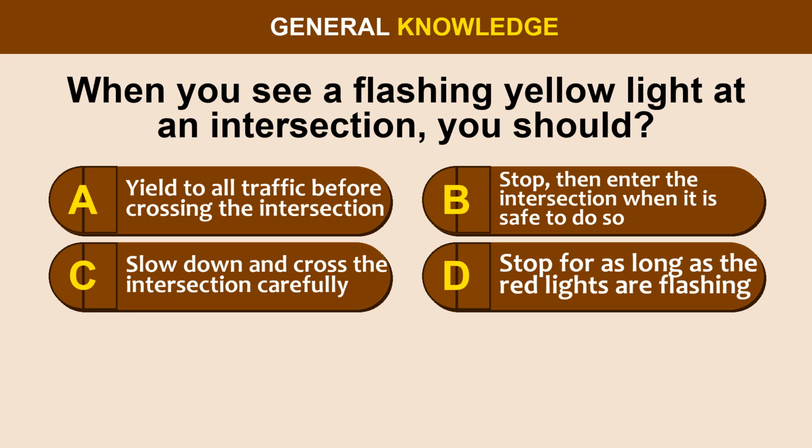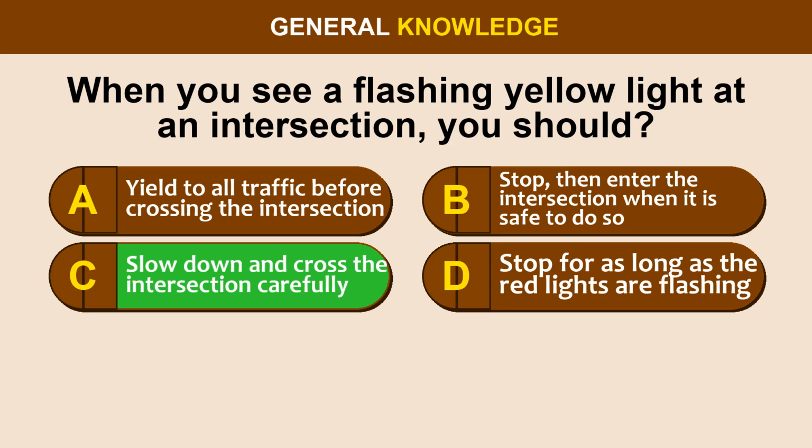Question 36. When you see a flashing yellow light at an intersection, you should, option A, yield to all traffic before crossing the intersection. Option B, stop, then enter the intersection when it is safe to do so. Option C, slow down and cross the intersection carefully. Option D, stop for as long as the red lights are flashing.